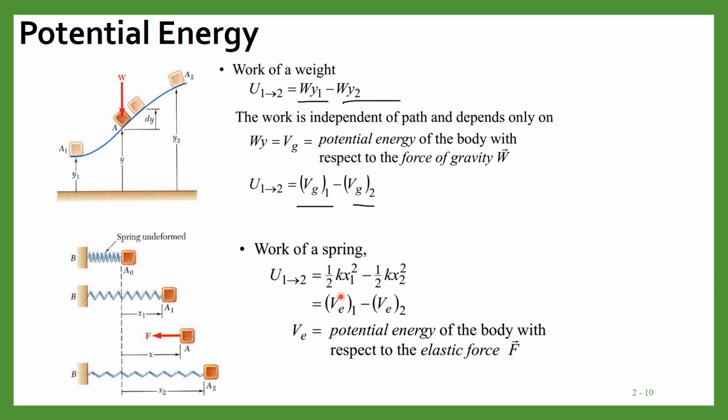Now this one is the potential energy of the spring at position 1, and this is the potential energy of the spring at position 2. Again we see that work of a spring through a finite displacement is equal to the change in potential energy of the body with respect to the elastic force. Here E represents the elastic and G represents the force of gravity.